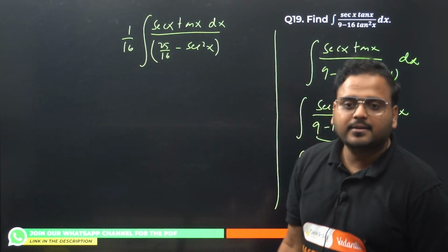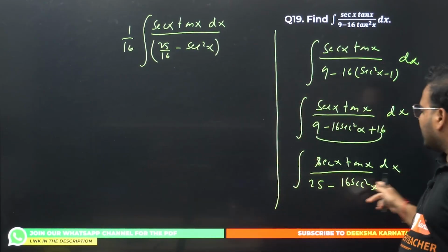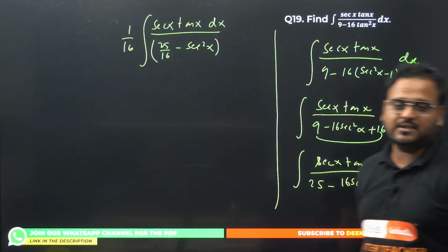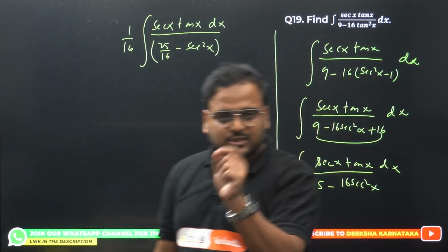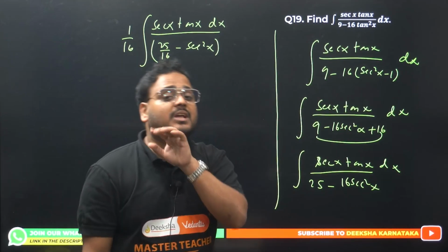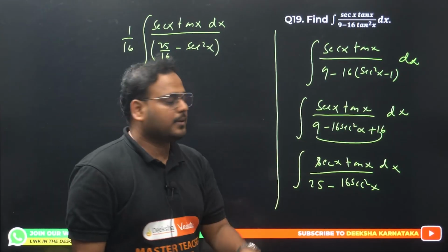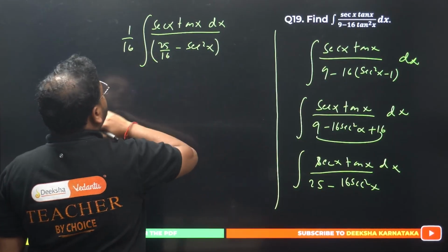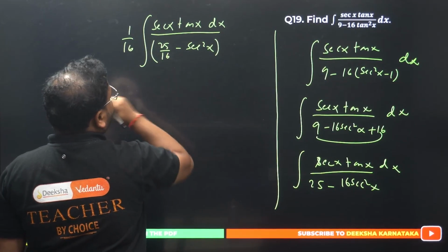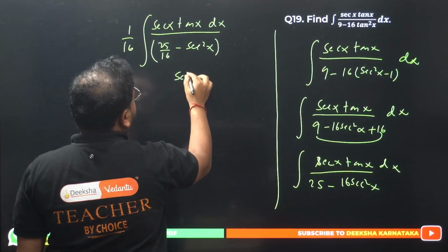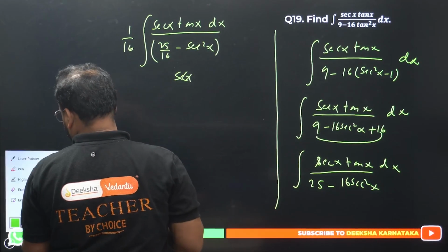Right? Correct? Okay, I've taken the 16 common because I could not have any coefficient for the variable x. In the formula, remember, a square minus x square, there was no coefficient of x. The coefficient was simply 1. Okay. Superb. Let's do, I have to substitute over here sec of x. Okay. Sec of x.